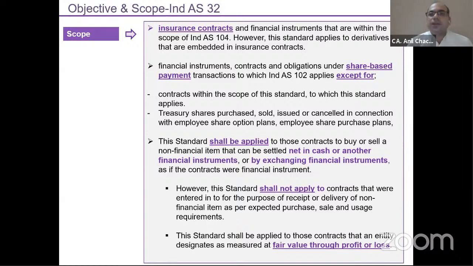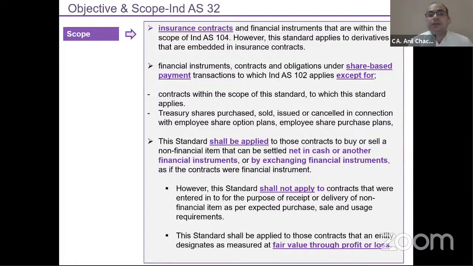So Ind AS 32 as well as Ind AS 109 has excluded the insurance contracts, but this standard will get applied wherein there is some derivative which has been embedded in the insurance contract, or we can say the embedded derivative. So all embedded derivatives will be covered under Ind AS 32 as well as Ind AS 109. Share-based payment transactions have a separate standard, Ind AS 102.